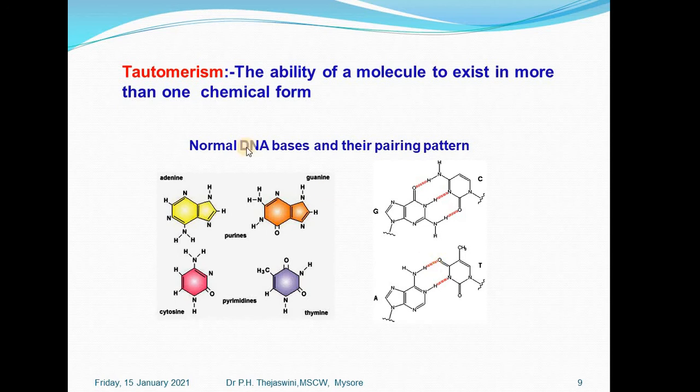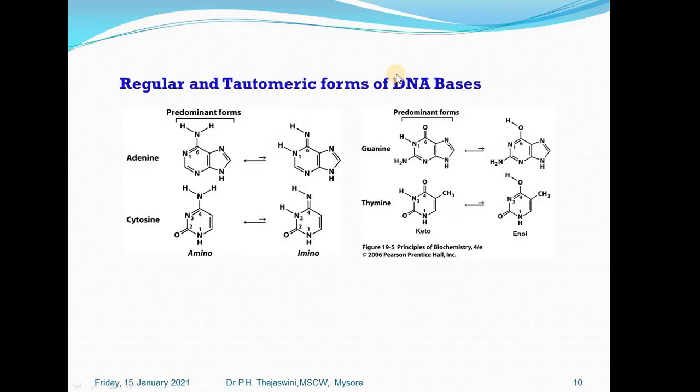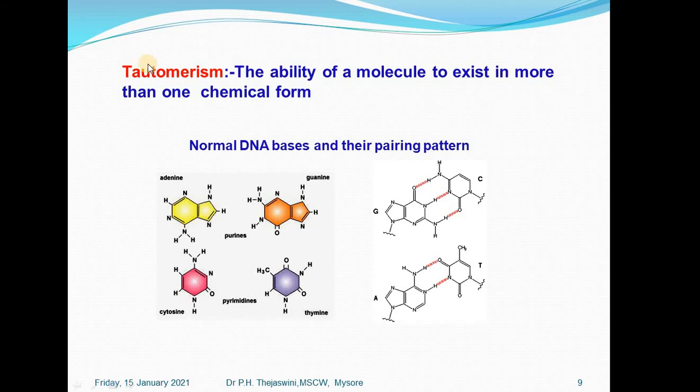This is a very small amount of mutant formation by natural mutation. When we come to the concept of what exactly tautomerism is, this is nothing but the ability of the molecule, in this case the nitrogenous bases, to exist in more than one chemical form. Let's see how exactly it exists.